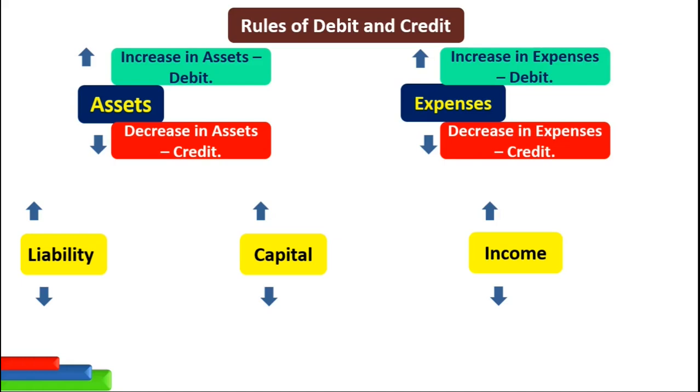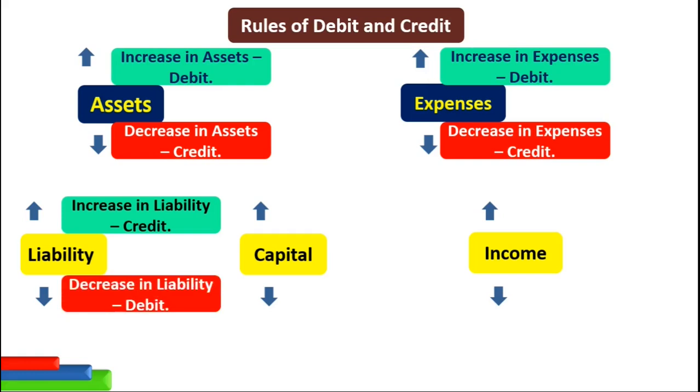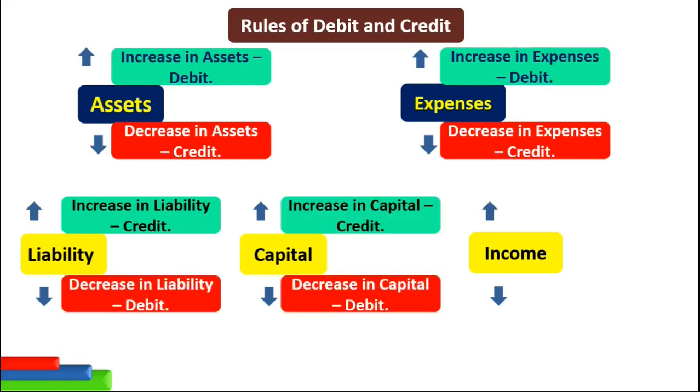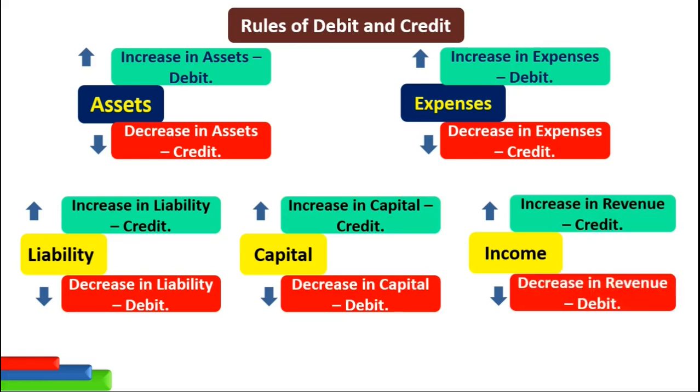For liability, capital, and income, the rule is just opposite to assets and expenses. Hence, any increase in liability or capital or income is credited in the books of accounts, and any decrease in liability or capital or income is debited in the books of accounts. So these are the rules for debit and credit. This is the fundamental rule of debit and credit that you will have to remember all throughout in order to correctly and flawlessly record transactions in accounting books.